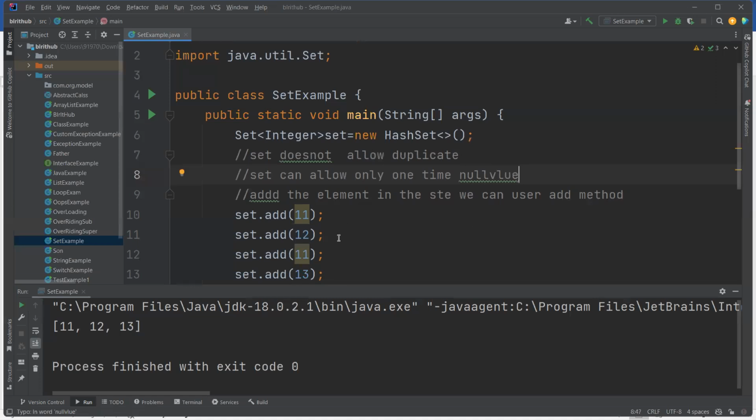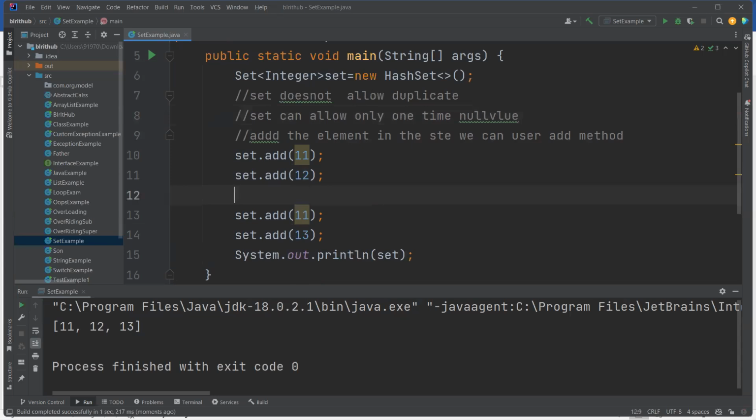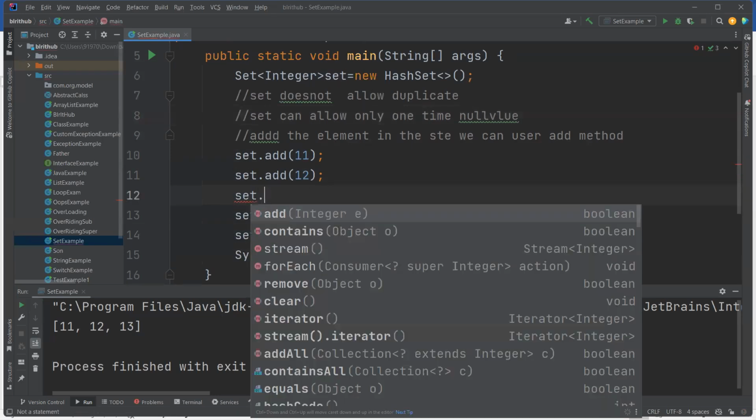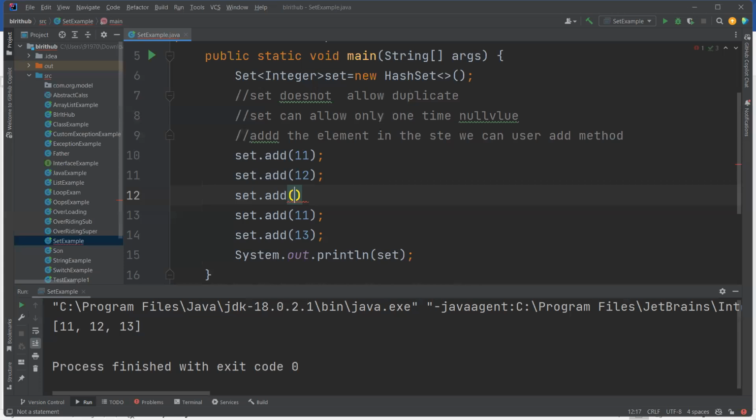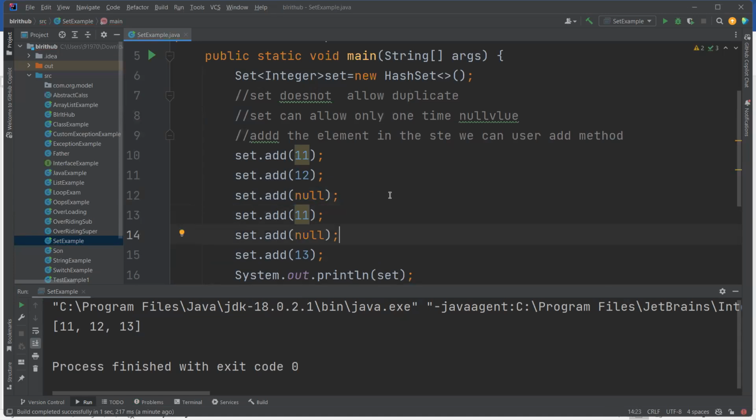If you're adding null here, set dot add null, and the same null again somewhere else, then only one null is kept. See, null one time, because Set allows it only one time.